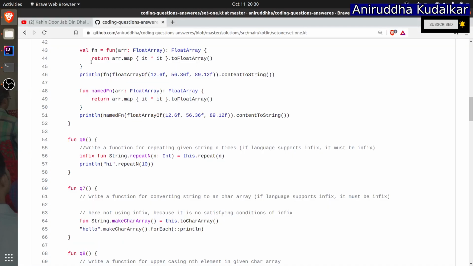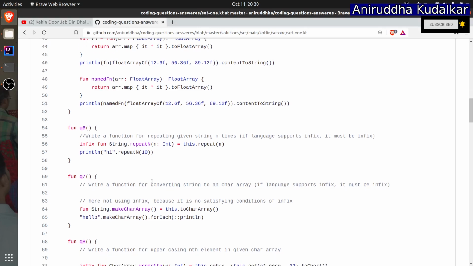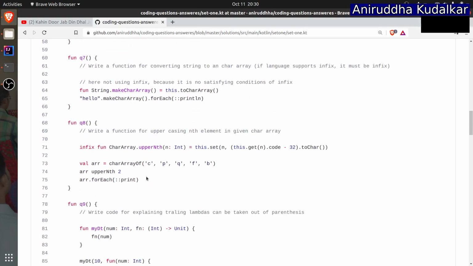Next question, question 6 we have seen. Question 7: write a function for converting string to a char array. If the language supports infix, it must be infix, right? Here we are not using infix because it is not satisfying the condition of the infix. What we are saying, write a function for converting string to the char array, right? There is a simple "hello", you need to convert it to the char array.